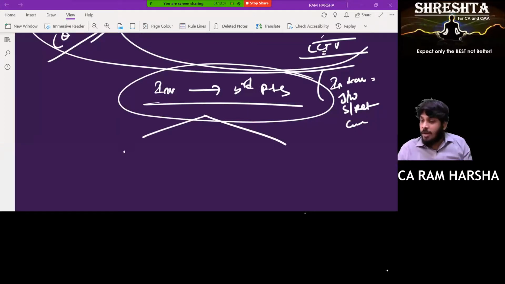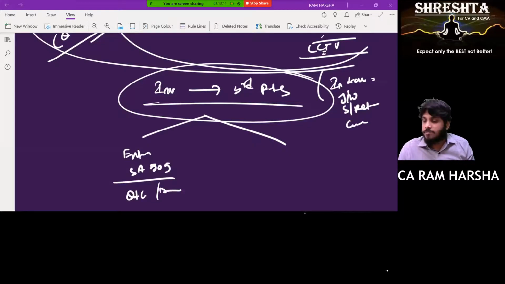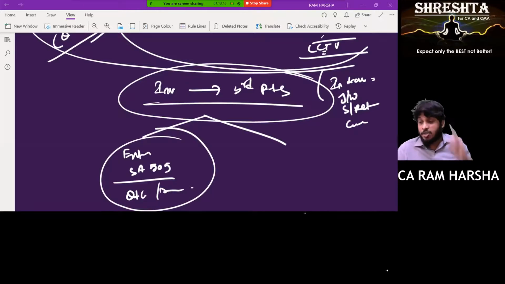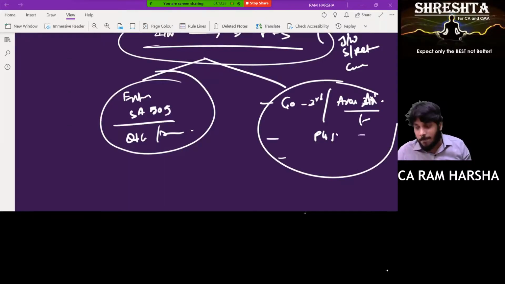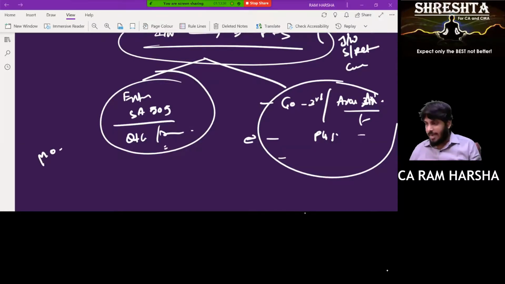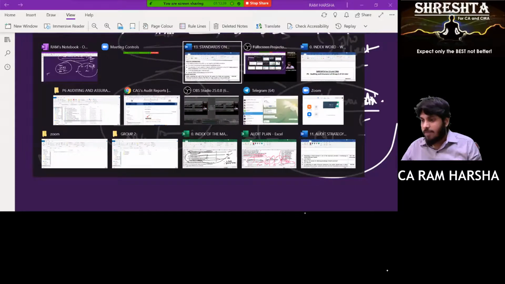Two options. Get external confirmation as given under SA 505 regarding quantity, quality and price. Suppose you think the external confirmation given by the third party is not reliable. Then go to the third party premises, or arrange another auditor to go and verify the physical condition. Suppose the third party is not responding and the entity is also not supporting, and you did not get evidence. Give a modified opinion. The standard is over.